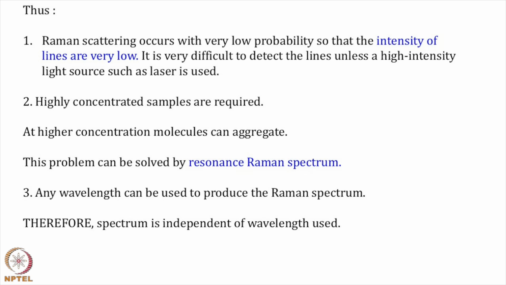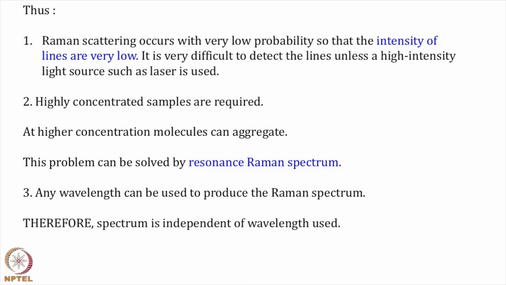Thus in Raman scattering, light shines on a molecule, and if it is scattered completely it is elastic. But that does not mean all of it is scattered; if a little is absorbed and excites a vibrational state, there Raman spectroscopy comes. It occurs with a very low probability because it is not an allowed transition. Those lines are very weak and difficult to detect unless you are shining a very intense light.